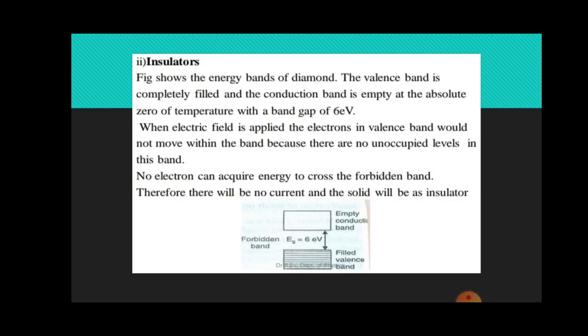When electric field is applied, the electrons in valence band would not move within the band because there are no unoccupied levels in this band. No electron can acquire energy to cross the forbidden band. Therefore, there will be no current and the solid will be an insulator. Empty conduction band, filled valence band, forbidden band Eg equal to 6 electron volt.